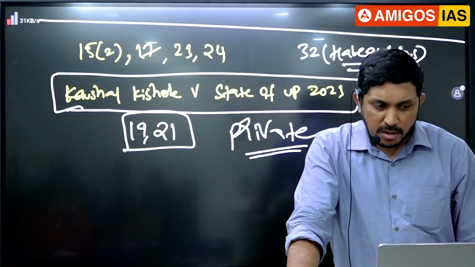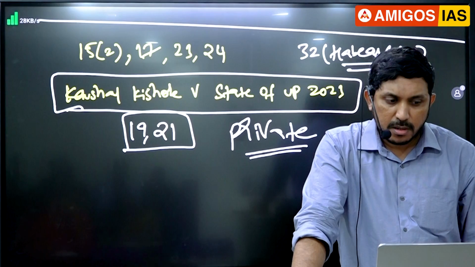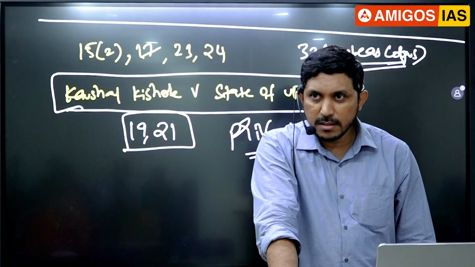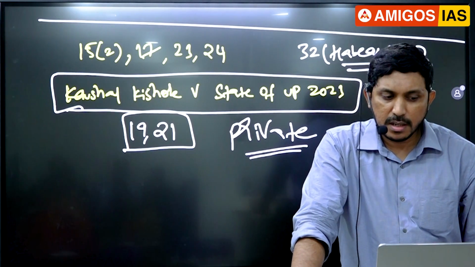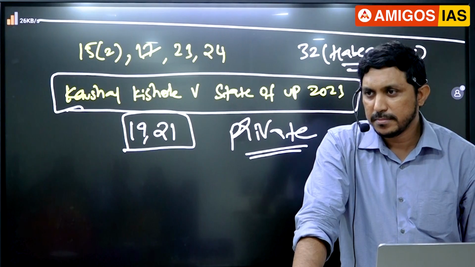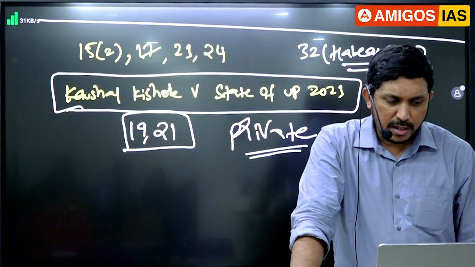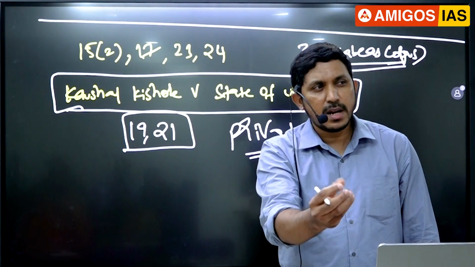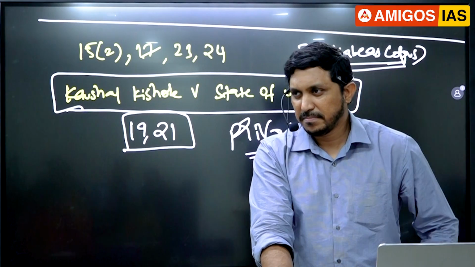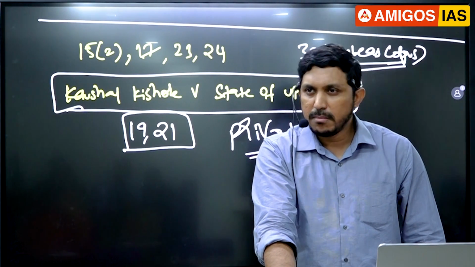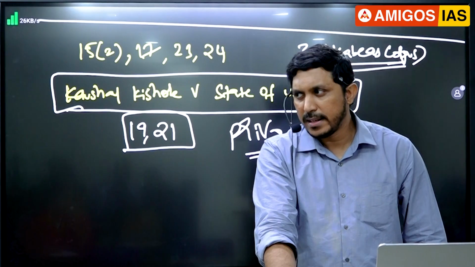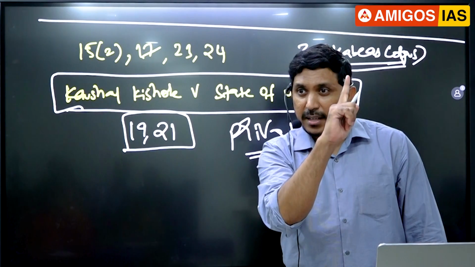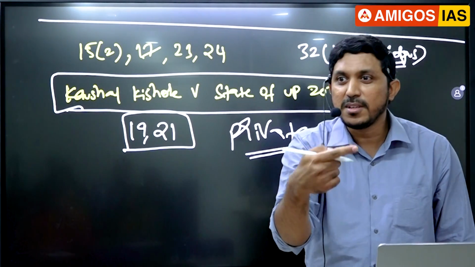First one, tax on agricultural income. Second one, duties in respect of succession of agricultural land. Third one, estate duty in respect of agricultural land. Options: 1 and 2 only, 2 and 3 only, 1 and 3 only, 1, 2 and 3. Generally this is a tough question, but if I have just a small idea about Article 269 in Center State Relations, you will be able to answer this. Generally faculties will tell this: taxes other than agricultural income will be levied, collected by the central government and assigned to the states.